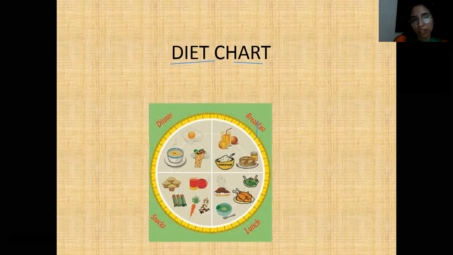When we start a day, we need to start with breakfast. In that, we need to take a high calorie diet. It depends upon the age group also. Like if you are maintaining the diet of a small kid, they want to have a high calorie diet. Today I just wanted to tell you what this diet chart is, and all the components we need to take care of, what the basic components are. As a science person, I know what the basic components are. I will discuss in detail.